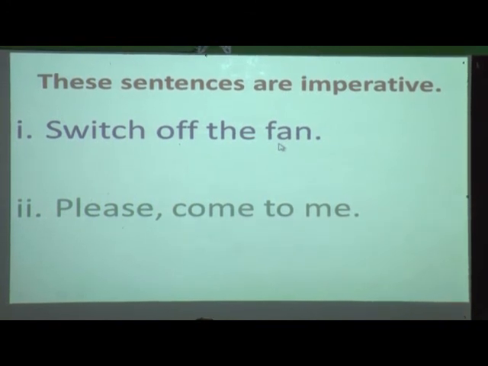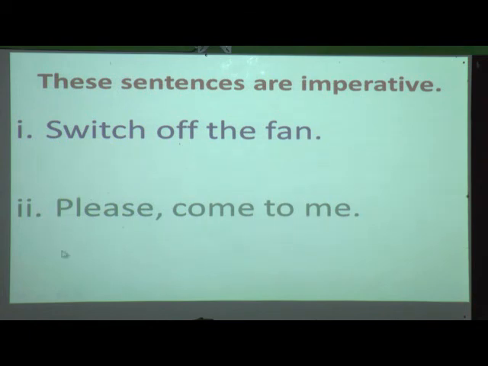Nothing but someone is ordering or giving a command to switch off the fan. So you can see switch off, it is an action done. Switch is what? It is a verb. It usually begins with a verb, it starts with a capital letter and ends with a full stop.